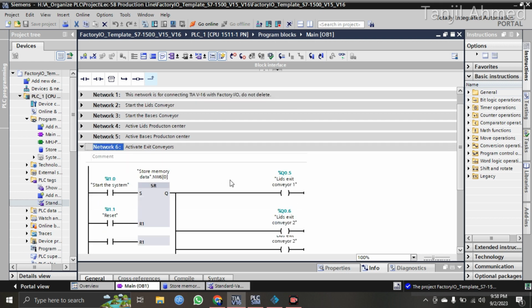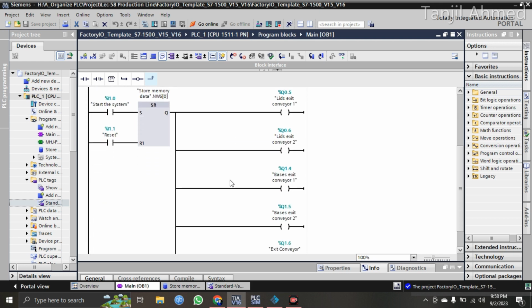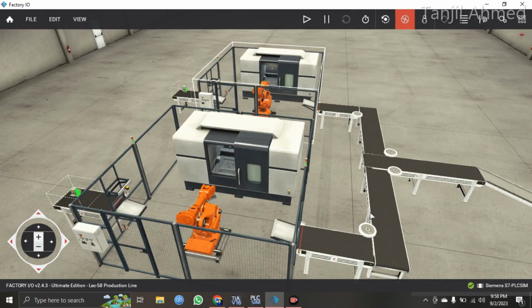Network 6 is just for the exit conveyors. This is the lead exit conveyor 1. This is the lead exit conveyor 2. This is the base exit conveyor 1. This is the base exit conveyor 2. And here I have the exit conveyor. So that is all about the network.